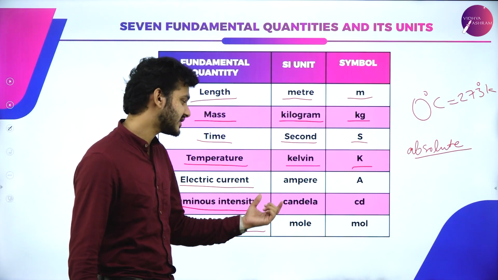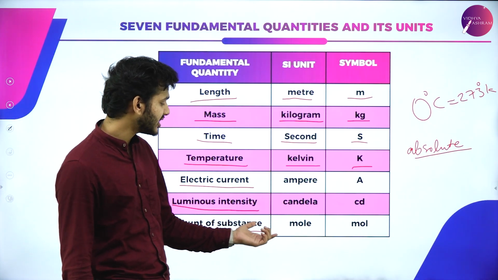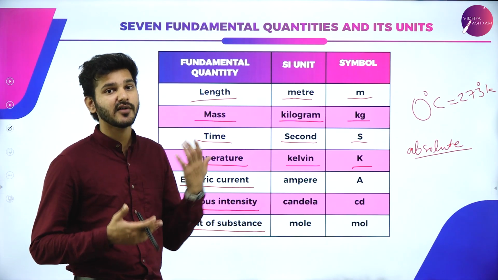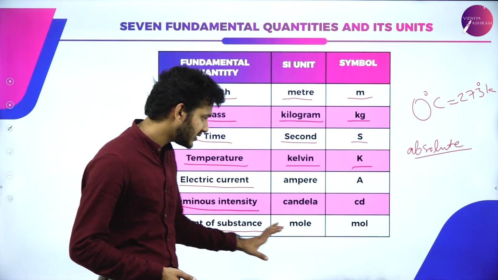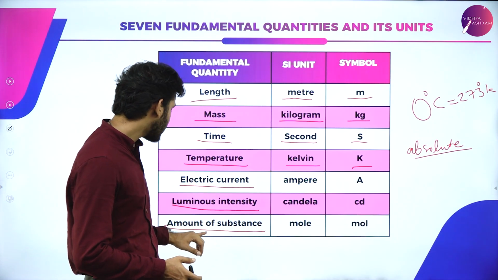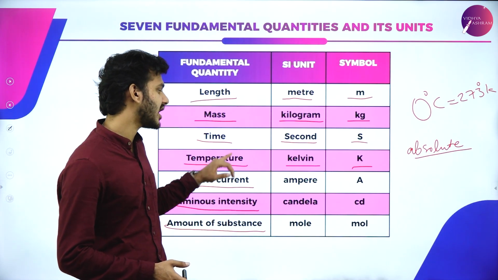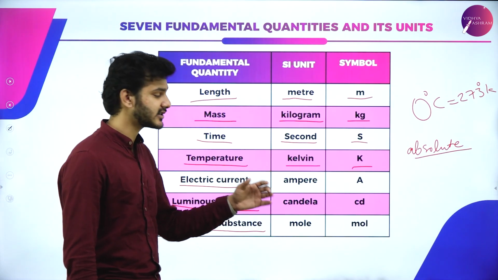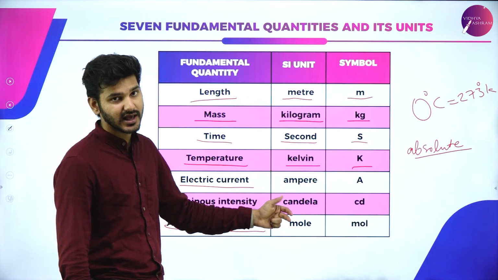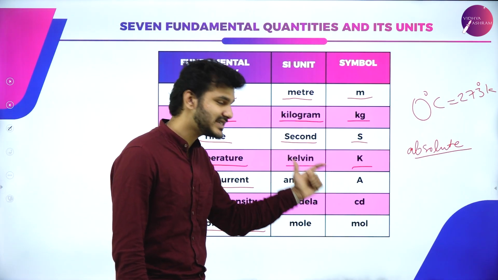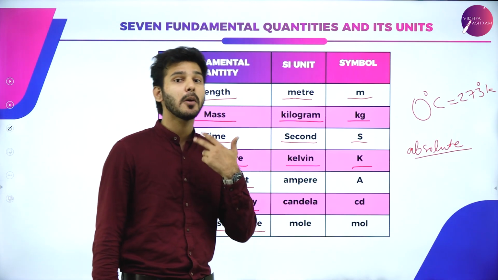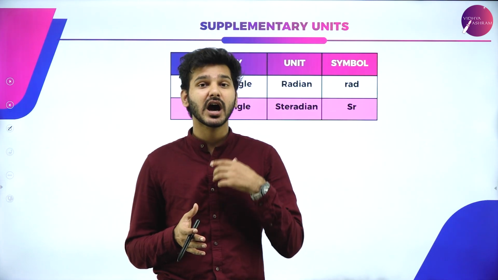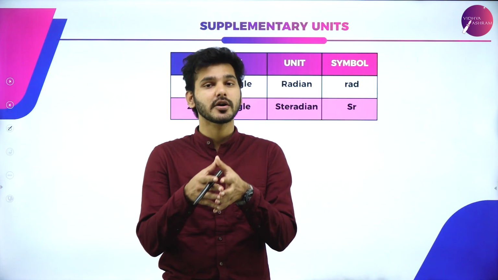Amount of substance is measured in moles. This you have seen in your chemistry. Amount of substance contained is measured in moles, and you might be familiar with Avogadro's number, which is a constant used for this reference. So, amount of substance, luminous intensity, and electric current are the three new factors you might not be familiar with, and the units for these three are ampere, candela and mole. They are represented as A for ampere, cd for candela and mol for moles or amount of substance. Now these are fundamental quantities. There are other quantities which are not being discussed.